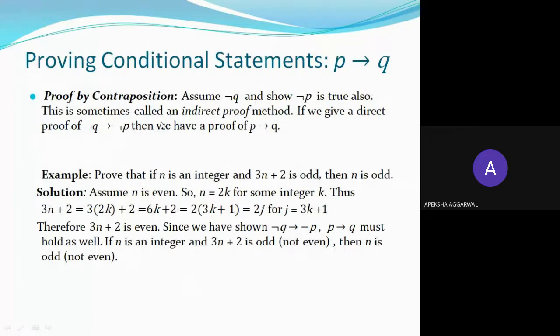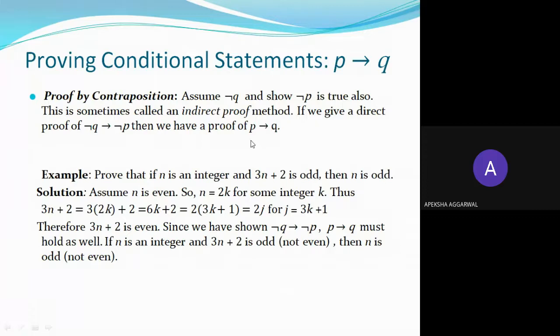Okay, now, there are two methods, as I've already told you, of indirect proving. The first indirect method is contraposition. What is contrapositive? If p implies q, that means not q implies not p, that is the contrapositive, right? So if p implies q is given to you, you have to assume that not q is true, and you have to reach not p. You say that because not q was true, this means that not p is also true, and this means that p implies q is true.